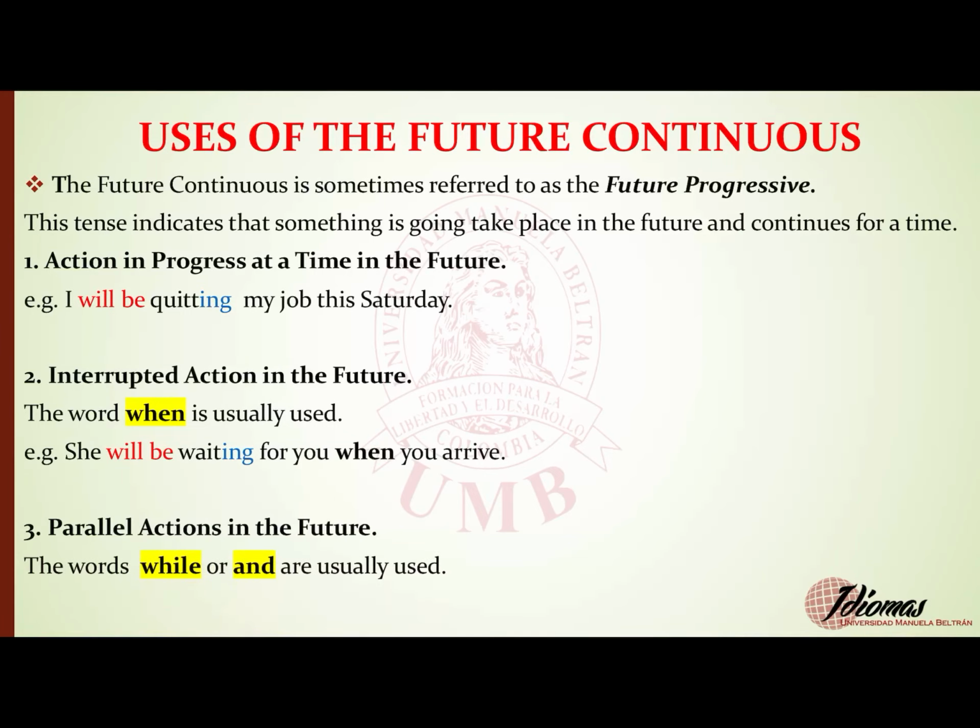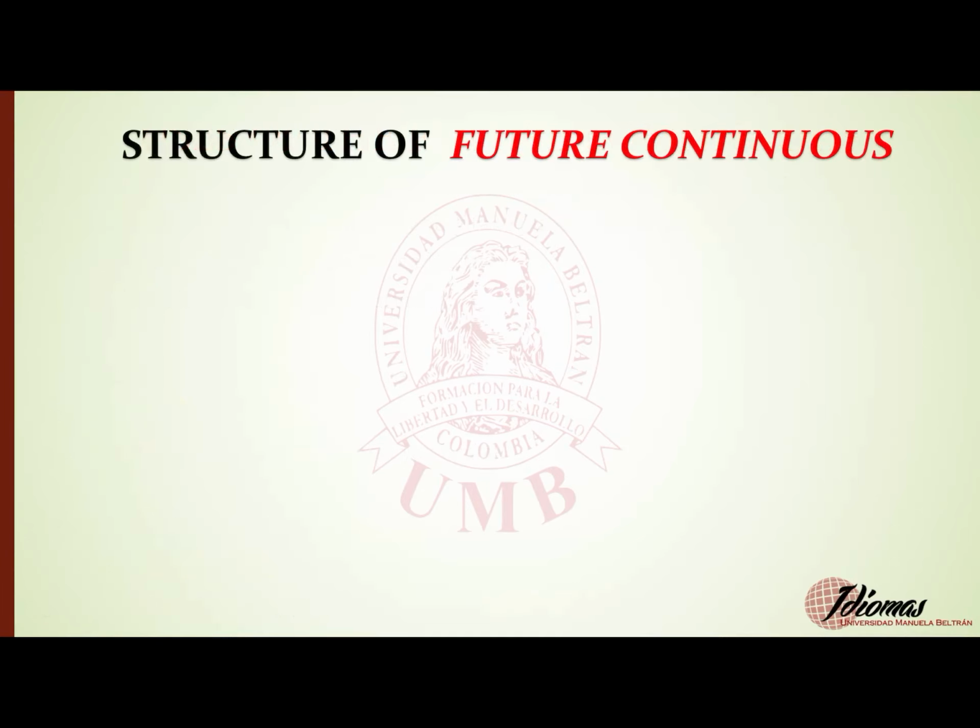Let's look at the parallel actions in the future. The example is used with while and the word and. Sam will be recruiting people while Paul will be firing them. So two things are happening at the same time. So we use the word while or and.